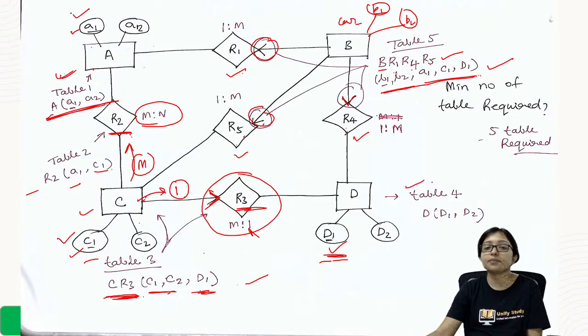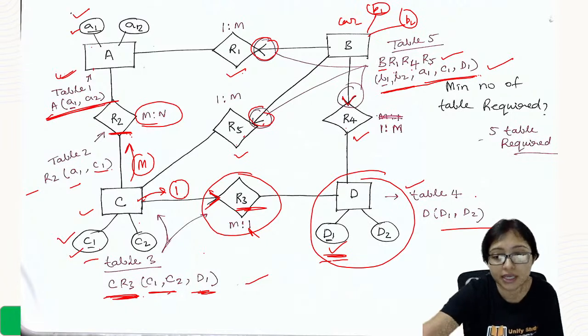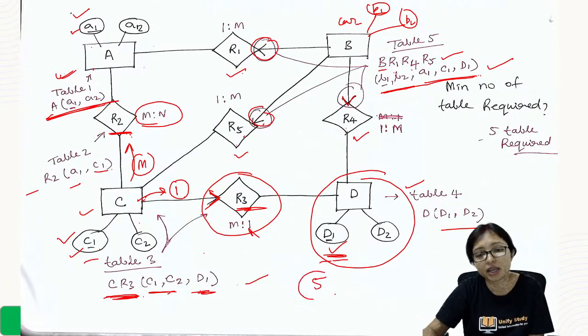And after that table 4, here is table 4. Table 4 will be a separate one. Separate one is there, D1, D2. That is the separate one. So how many tables are required here? You can see 5 tables are required here.